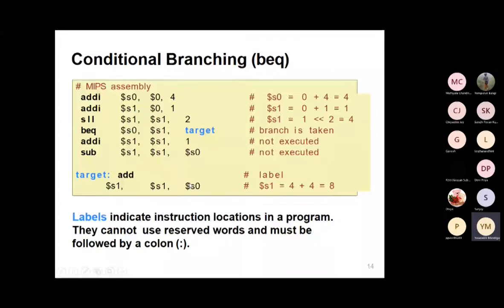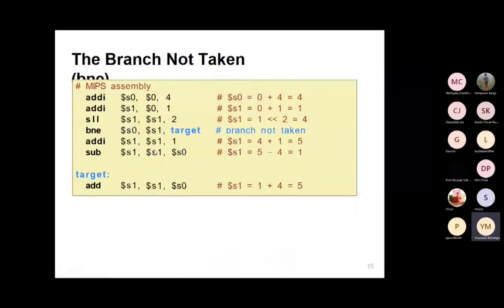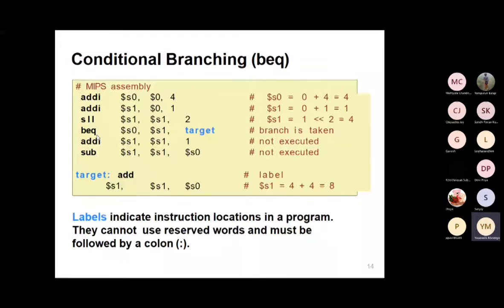So this was the example for the branch taken; here is another example for the branch not taken. See, I'm doing the same: the addi operation, adding 0 plus 4, and then the addi operation, adding 0 plus 1, and I'm going to apply the shift left operation, and next BNE. See here, in the previous example I took BEQ, so the branch was taken.